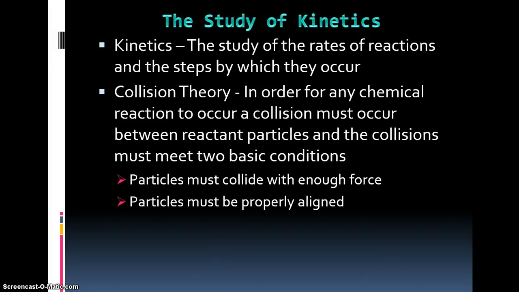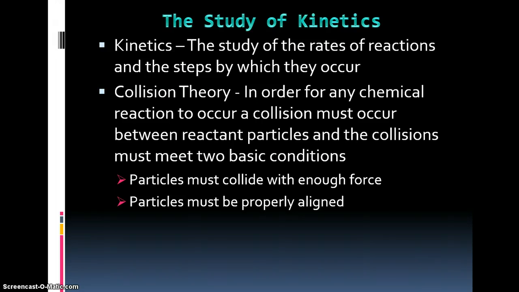And so we're going to look a little bit later at some things we can maybe manipulate to help the particles collide with enough force, or help them be properly aligned. And so we'll look at some factors that can affect the reaction rates and maybe speed up some of these reactions. A lot of that has to do with manipulating these conditions.